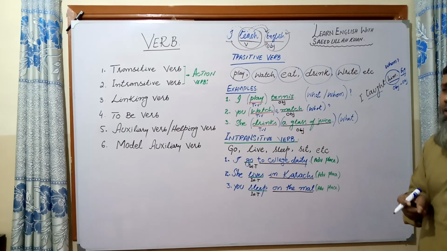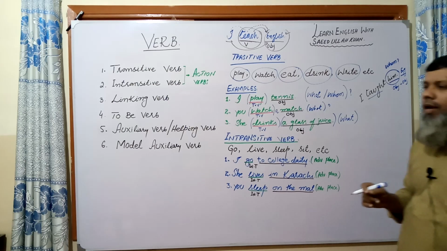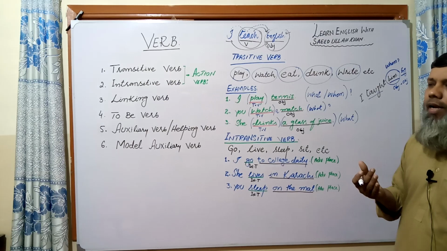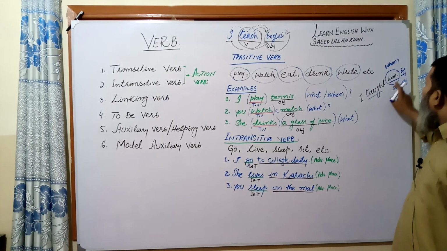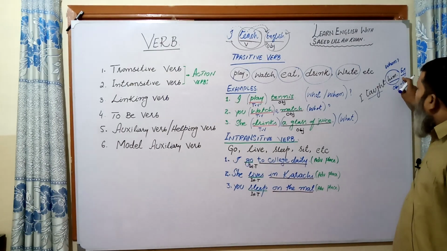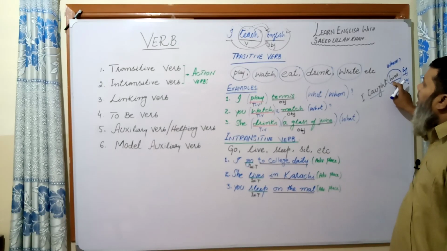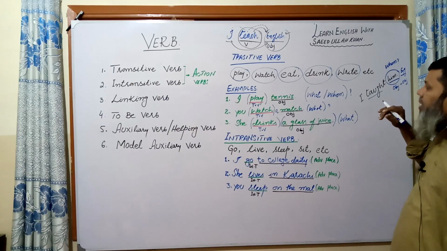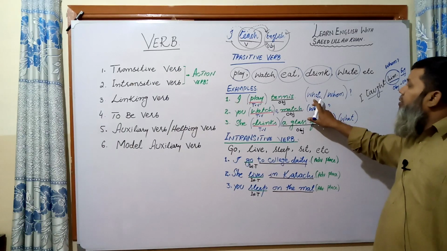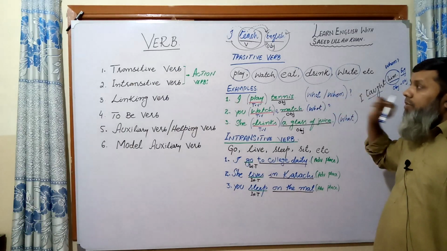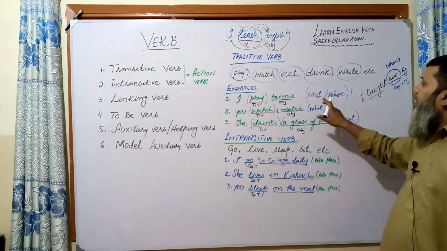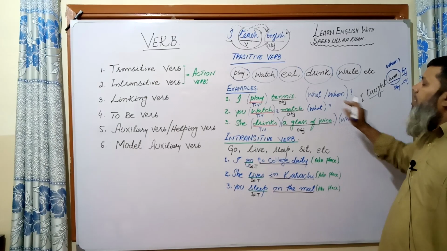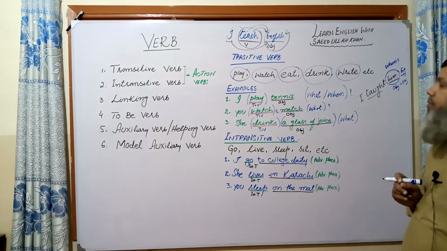But in short, today to make you understand what a direct object or indirect object is: the direct object is English and the indirect object is him. So the difference between direct and indirect object is that the answer of what is the direct object and the answer of whom is the indirect object.